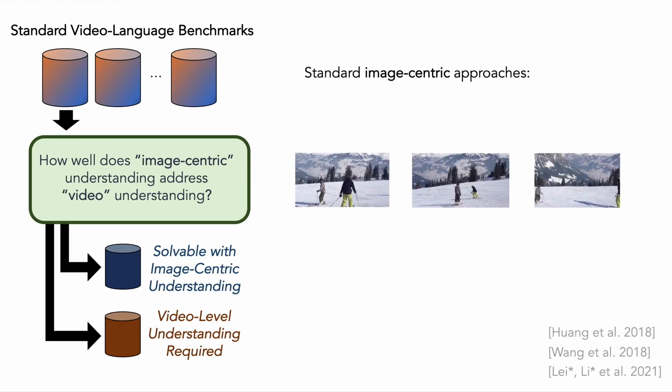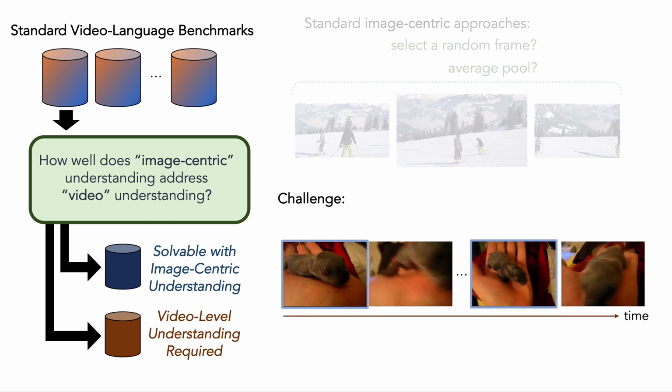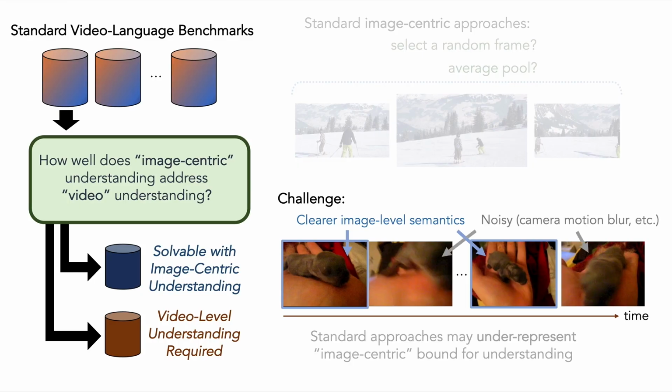Well, standard approaches process a random frame, or try mean pooling. This is fine for some videos, but many videos can be naturally noisy and challenging. Some frames are clear, but others have motion blur or awkward angles. This means standard approaches may underrepresent an image-centric bound for videos. So let's revisit our core question, but now with a well-selected frame for each video.